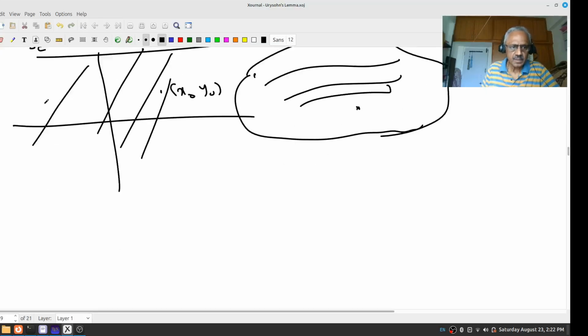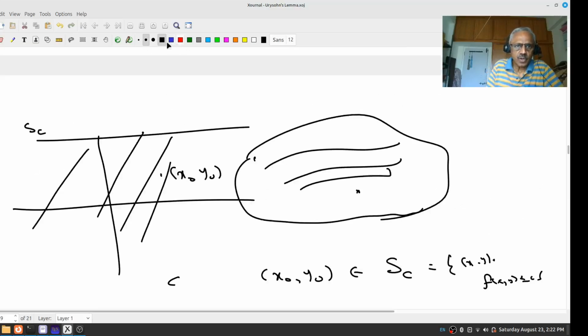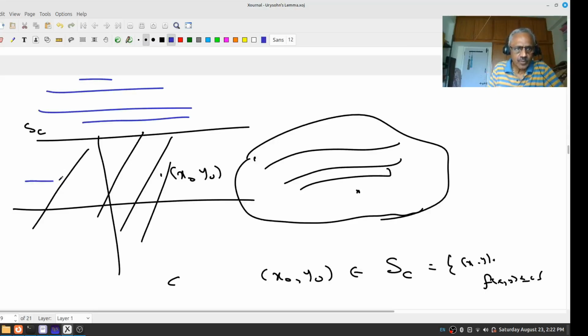To recover, what we need is to look at all C so that x naught, y naught belongs to SC. That is, points x, y so that f(x, y) is less than or equal to C. So this will all be here, all this kind of thing, right? What we want is the one which is the infimum.